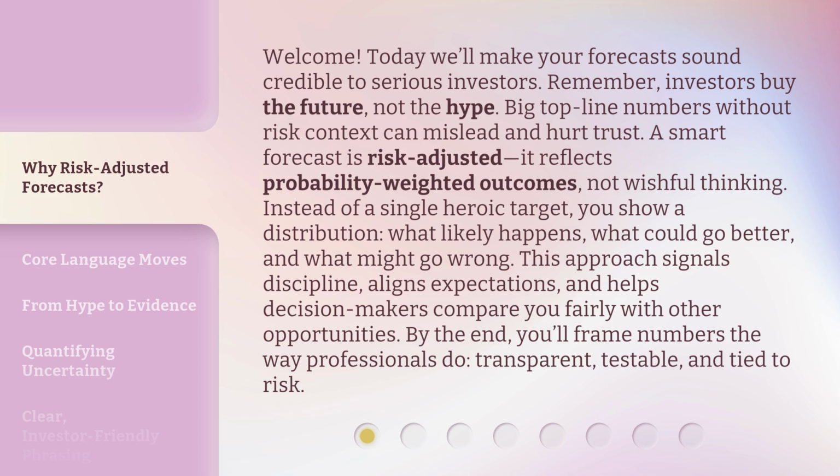Instead of a single heroic target, you show a distribution. What likely happens, what could go better, and what might go wrong. This approach signals discipline, aligns expectations, and helps decision-makers compare you fairly with other opportunities. By the end, you'll frame numbers the way professionals do: transparent, testable, and tied to risk.